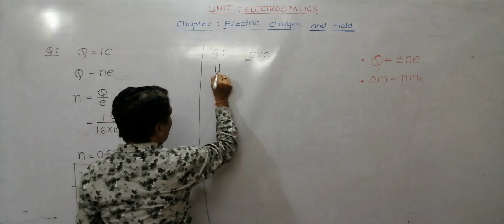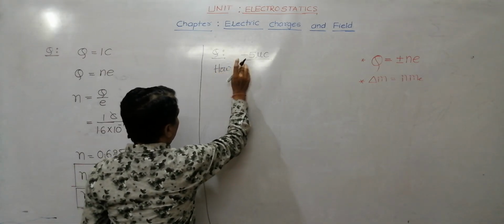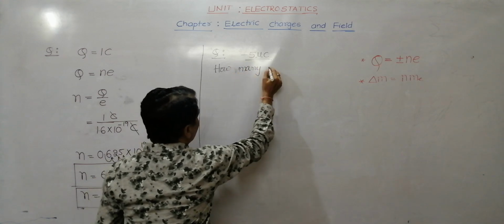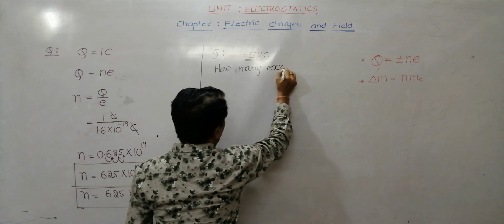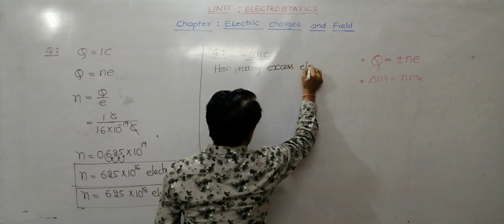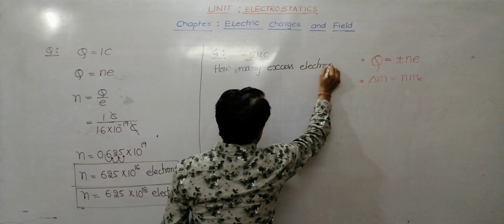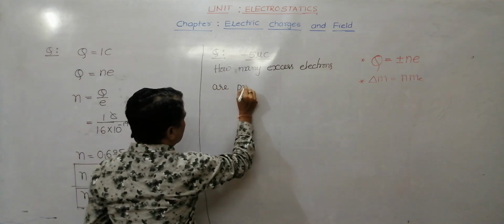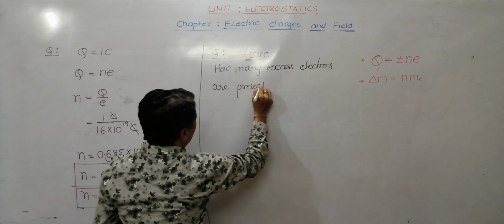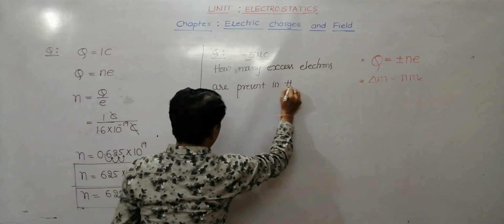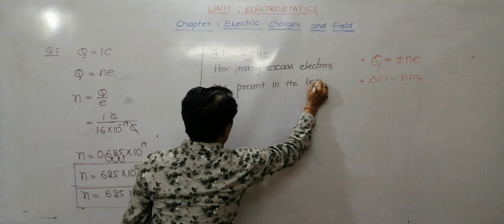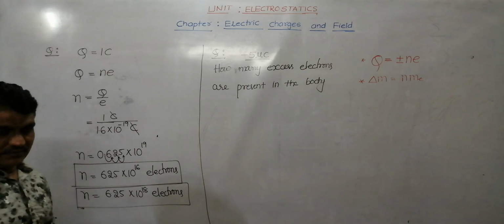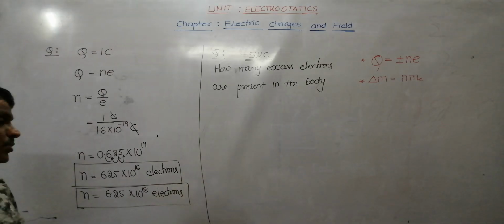Then how many excess electrons are present in the body? Okay, please try. Let us see how you solve this.